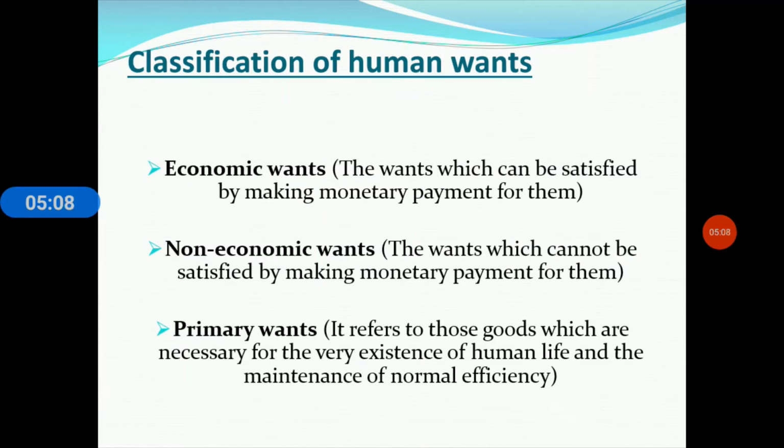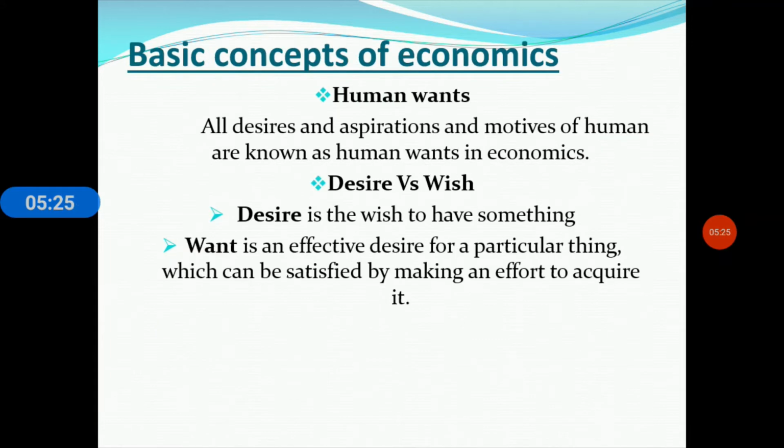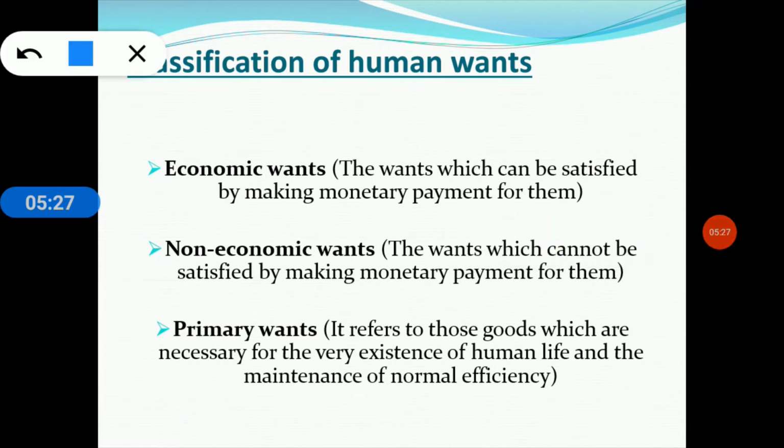Here there are some classifications of human wants. At first, there are two kinds of human wants. The first one is economic wants and the second one is non-economic wants, and human wants can be classified according to monetary terms. Clear?